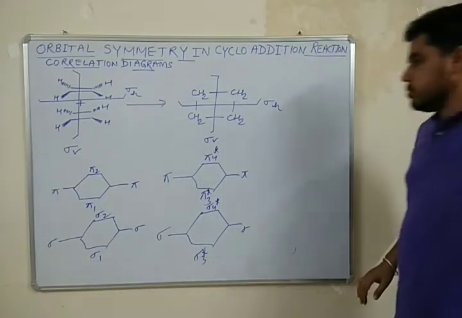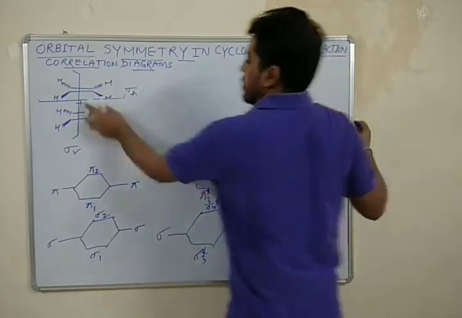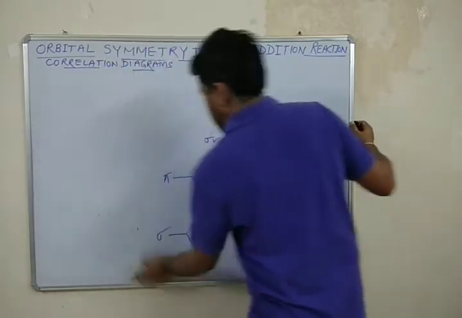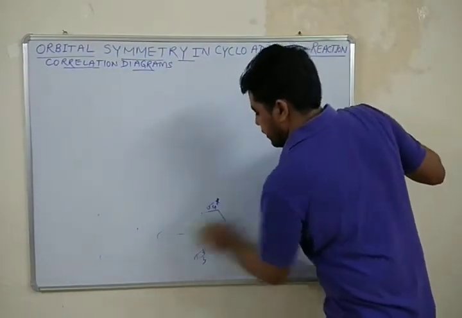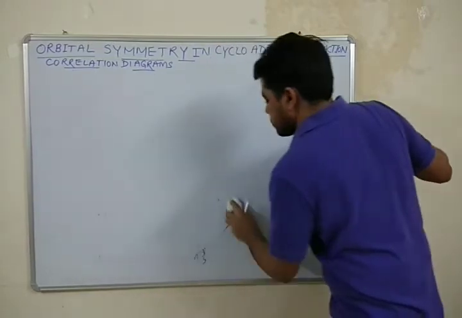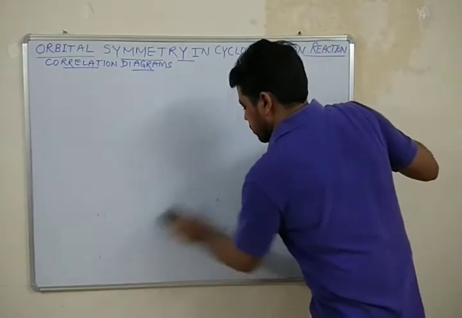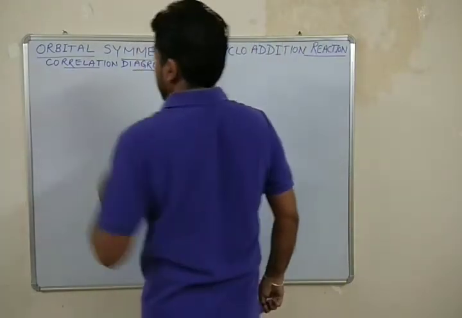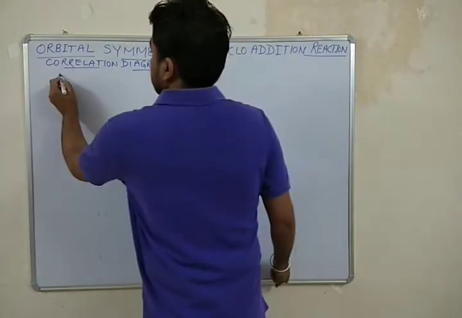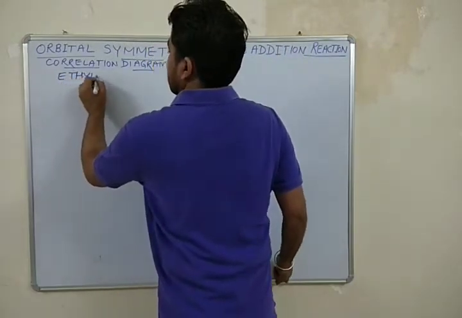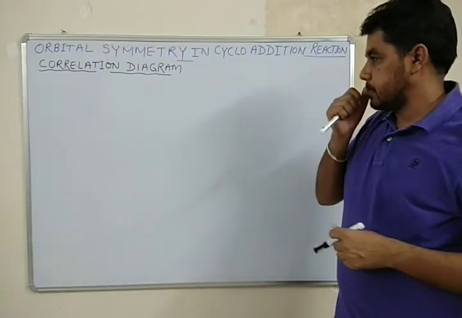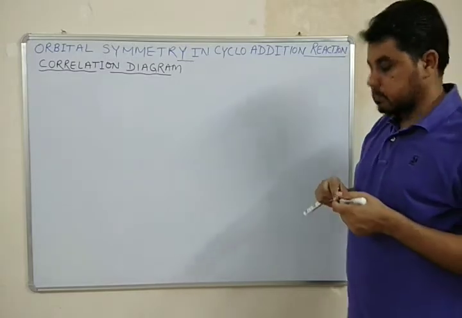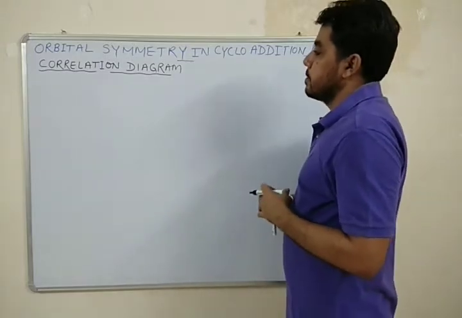Let me write here the orbitals for both the reactant as well as the product. First I will write the orbitals for the ethylene. The simplest example of a cycloaddition reaction is the 2+2 cycloaddition.